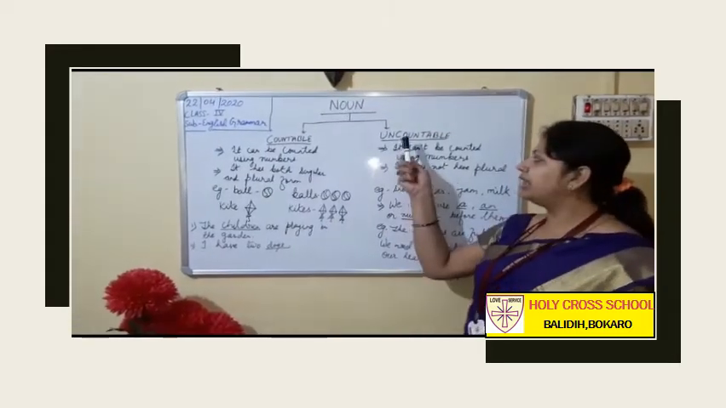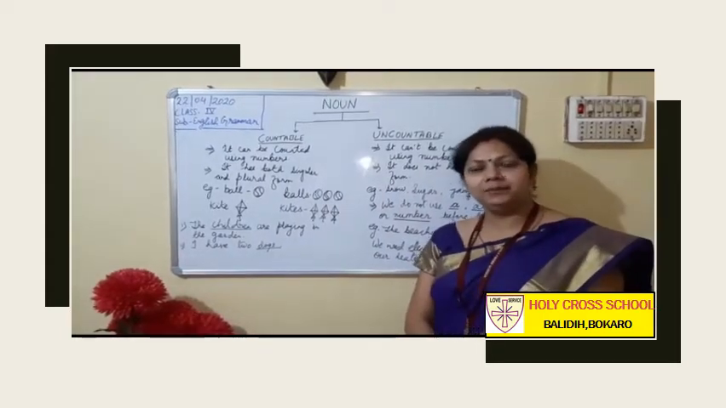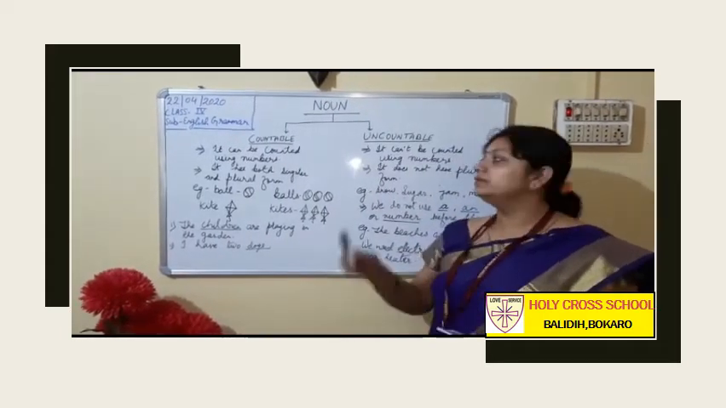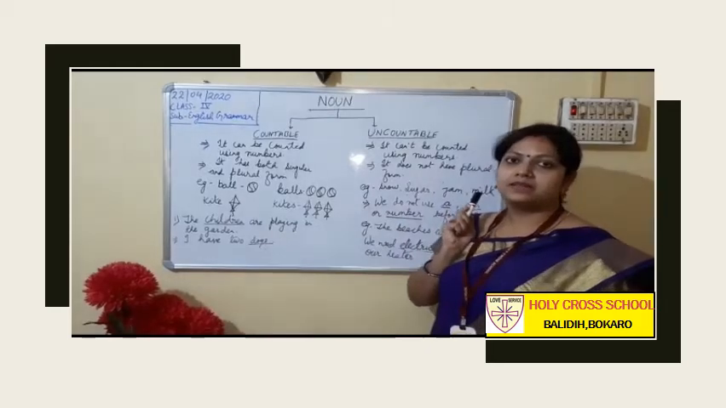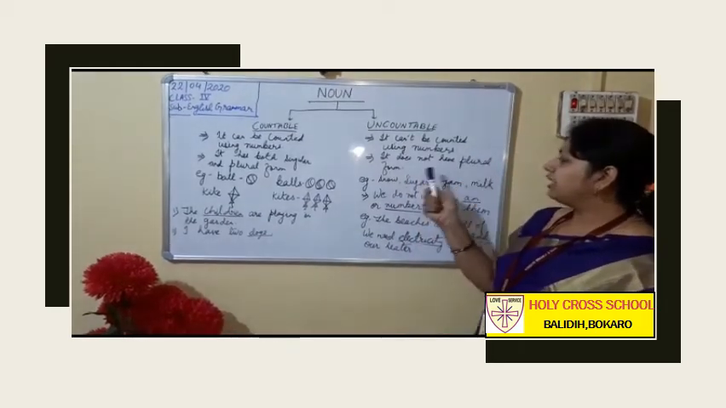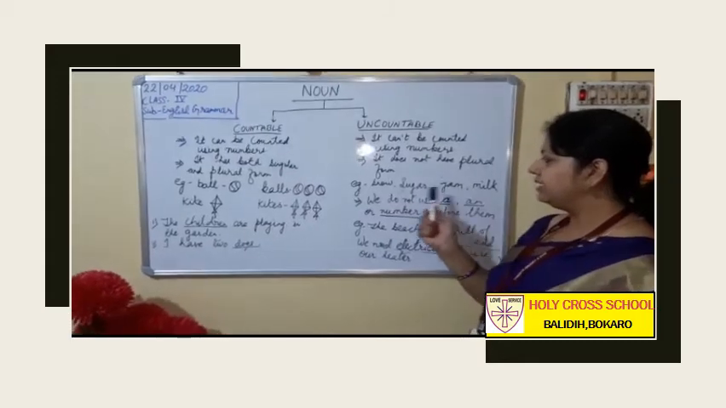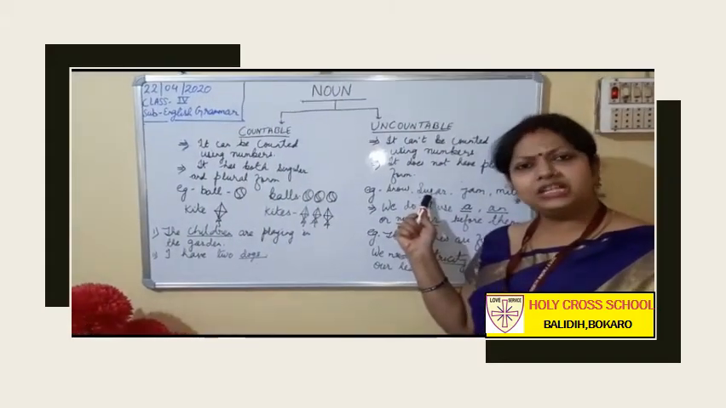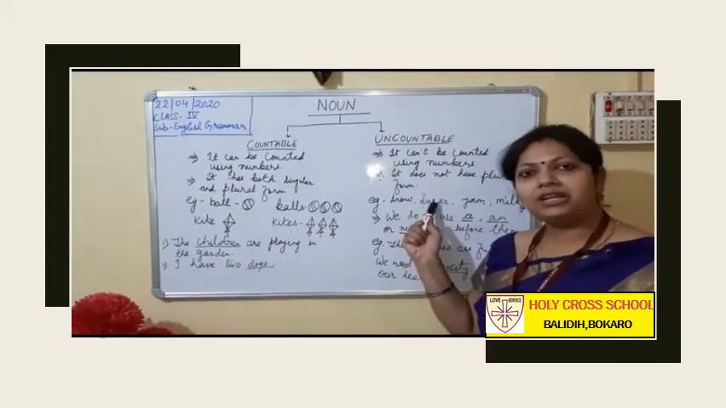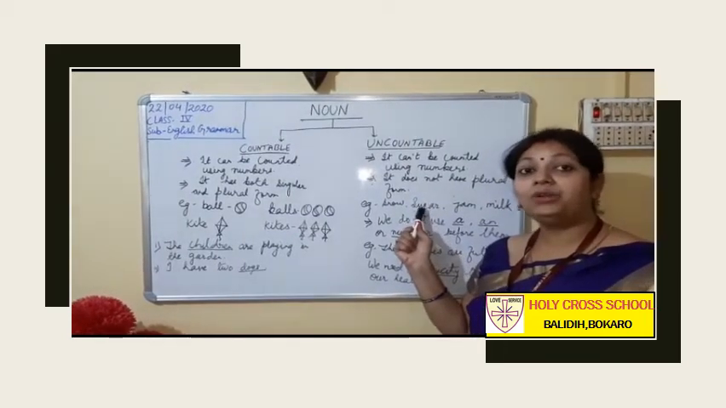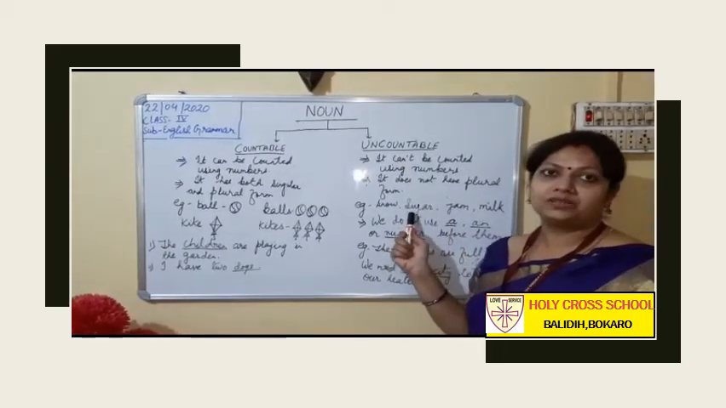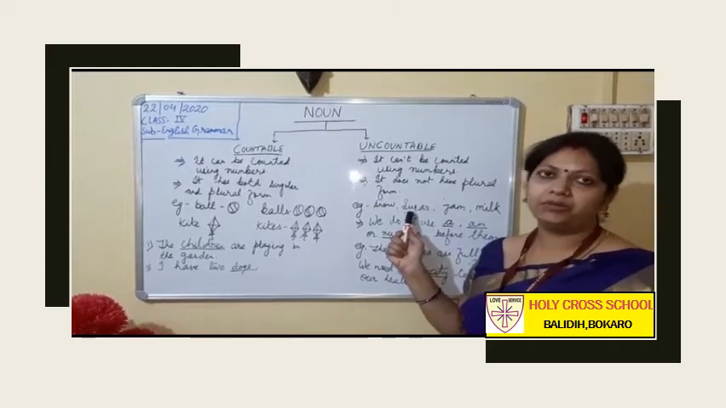So come to uncountable noun. As the name suggested, we cannot count it using numbers. It does not have plural form. Example is snow, sugar, jam, milk. So children, can you count the grains of sugar? We can count it in kg, but we cannot count the grains of the sugar. So it is your uncountable noun here.